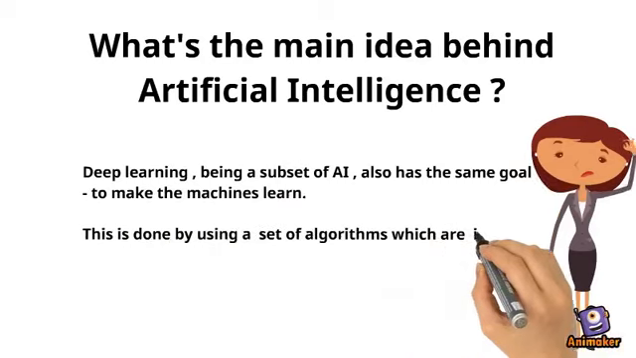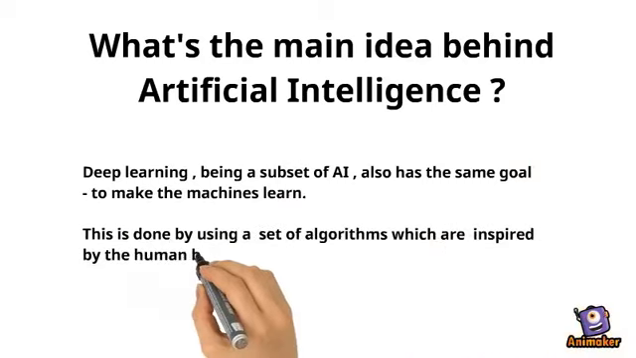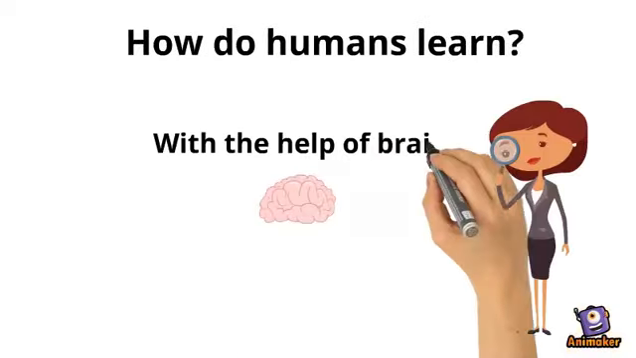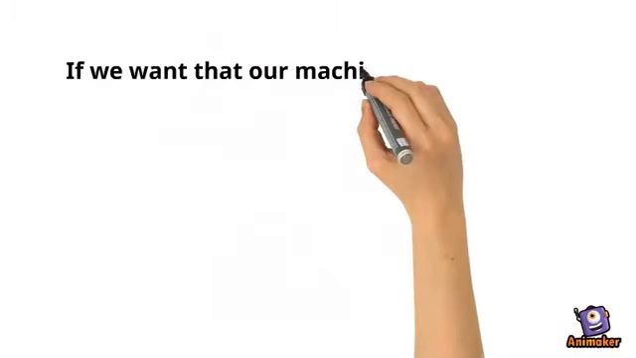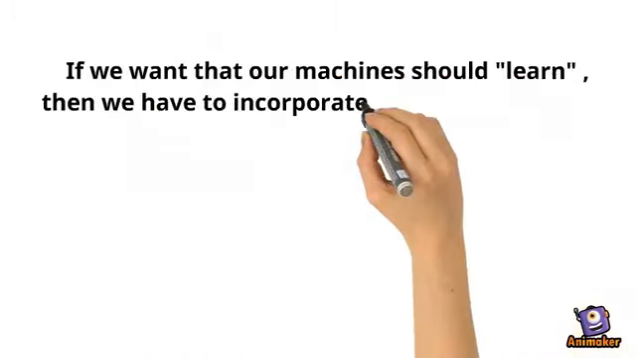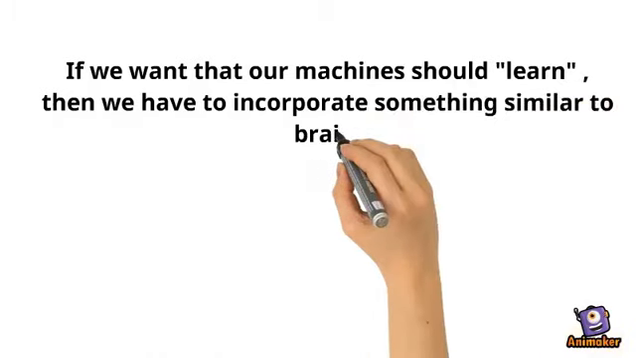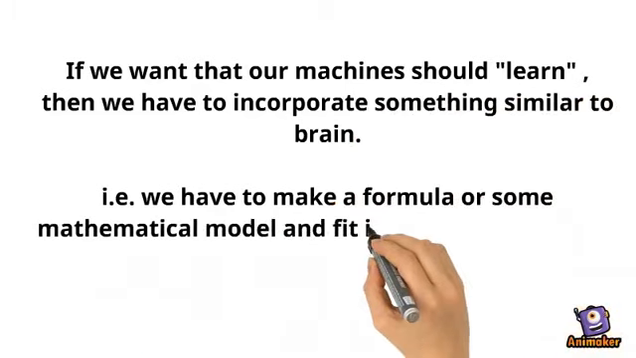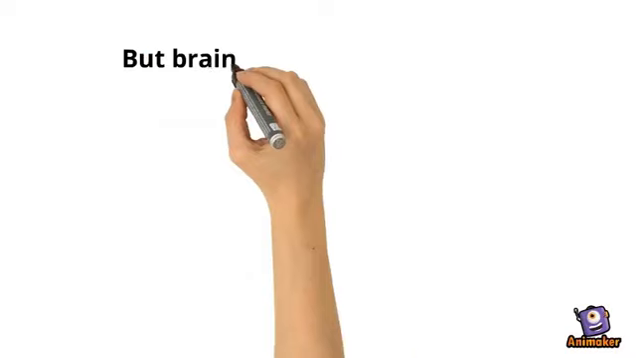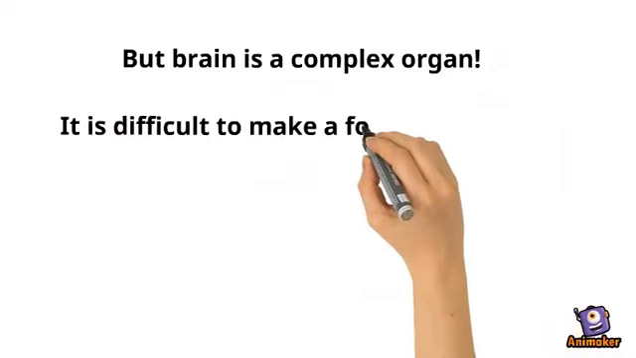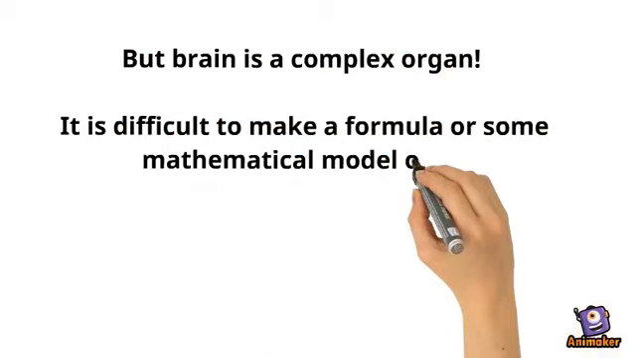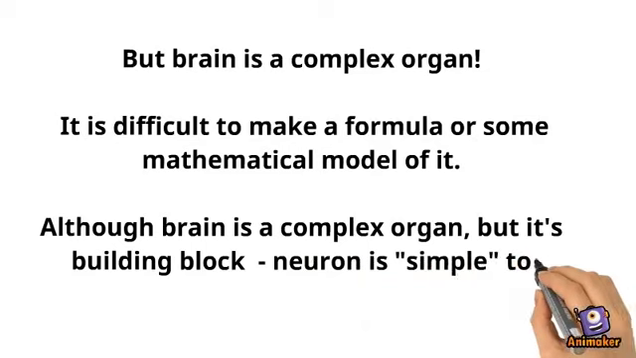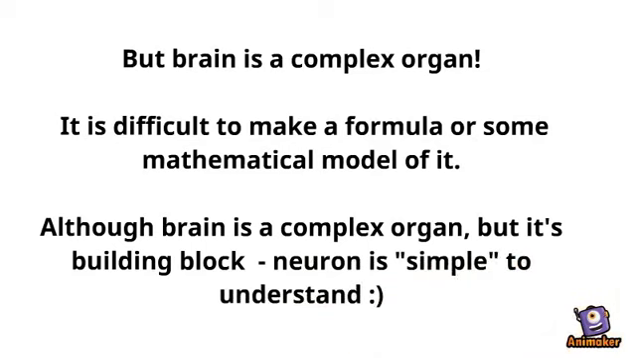This is done by using a set of algorithms which are inspired by the working of human brain. Now arises the question, how do humans learn? With the help of the brain, pretty obvious. So, if we want our machines to learn, then we have to incorporate something which is similar to our brain. That is, we have to make a formula or some mathematical model and fit it into our algorithms. But brain is a very complex organ and it is difficult to make a formula or some mathematical model out of it. Although it's a complex organ, its building block neuron is quite simple to understand.